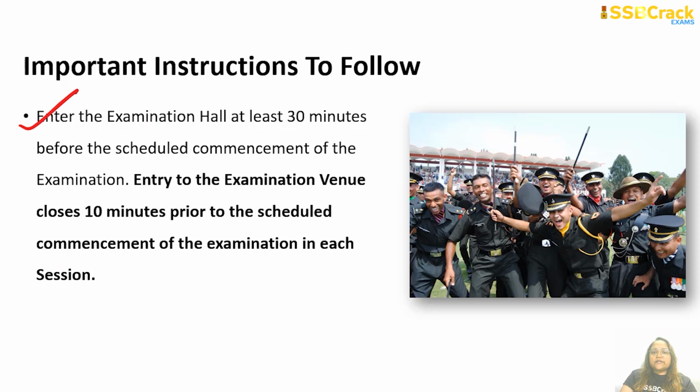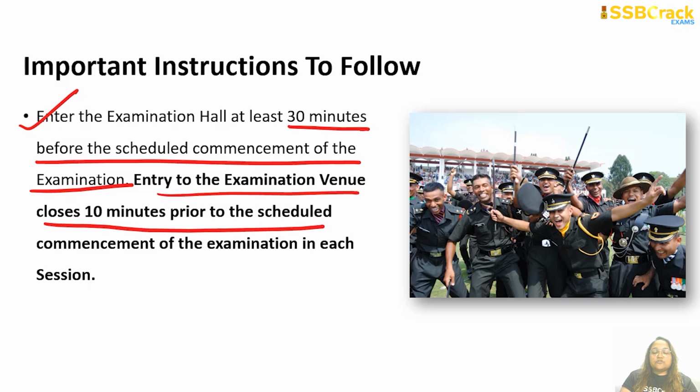Next important instruction is enter the examination hall at least 30 minutes before the scheduled commencement of the examination. So if the first paper is going to start at 11 o'clock, you have to be there by 10:30. Okay, so make sure that you're entering the examination hall at least latest by 10:30. Entry to the examination venue closes 10 minutes prior to the scheduled commencement of the examination in each session. So if again the first paper is from 11 a.m., they will close the examination hall gate at 10:50. So make sure that you are entering at least 30 minutes before the examination starts.